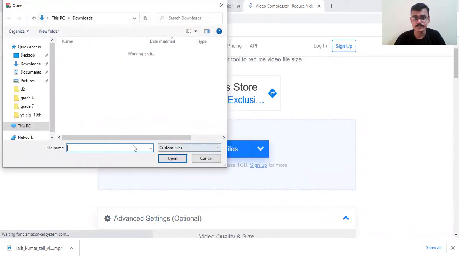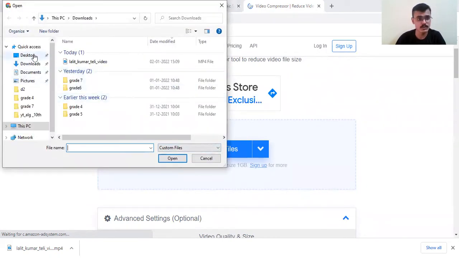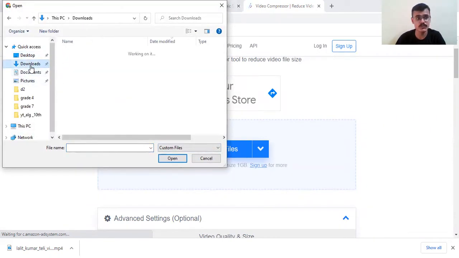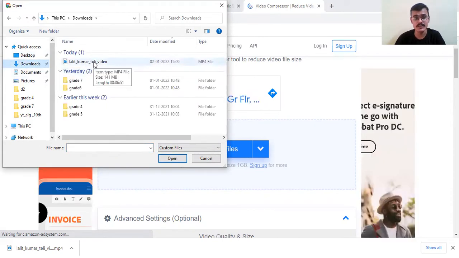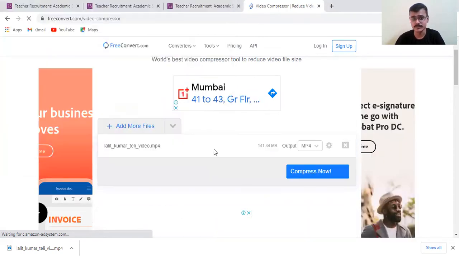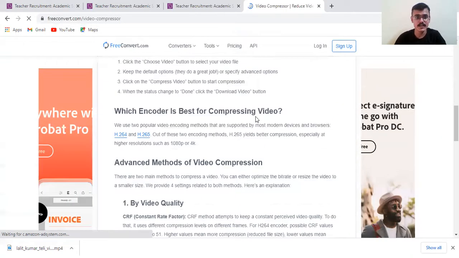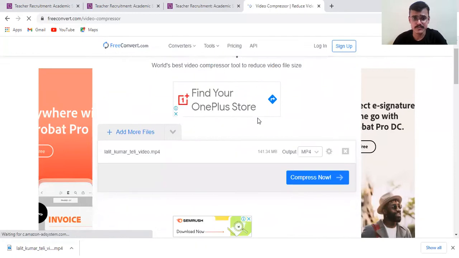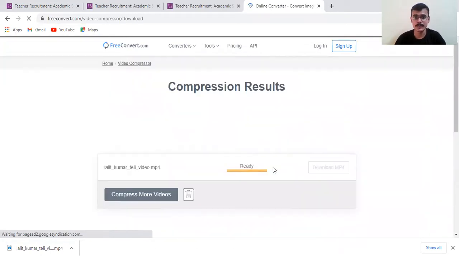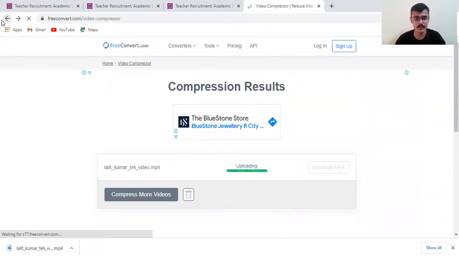Okay, this box will open. So just check where your file is saved. For example, my file is saved here. So I will click on this and open. When you open it, your video will get uploaded on that website. Okay, here compress now. When you click on compress now, you can compress like this also, and there is one more method. Let me show.